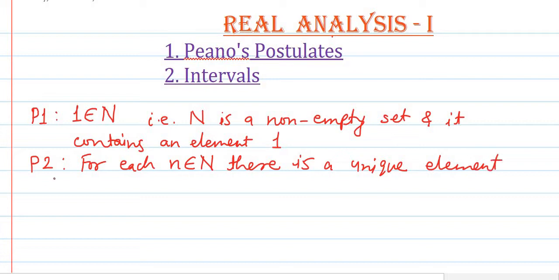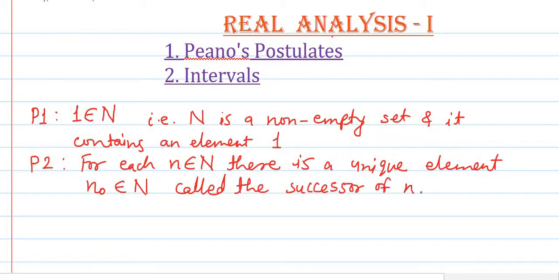That element we denote by n naught, which belongs to the set of natural numbers N, and that n naught is called the successor of n. Successor means the element which succeeds n.